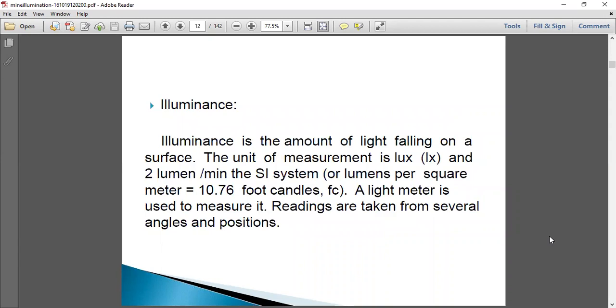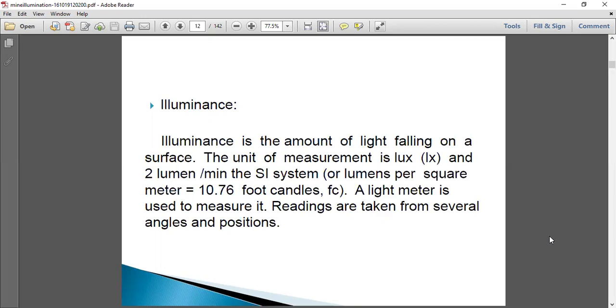Illuminance. So coming to illuminance, it is the amount of light falling on a surface. The light coming from the lighting sources falls on a surface. The amount of light falling on the surface is called illuminance. The unit of measurement is lux. So illuminance is generally measured in the unit of lux. Lux is denoted by the symbol Lx, and it is lumen per square meter in the SI system.